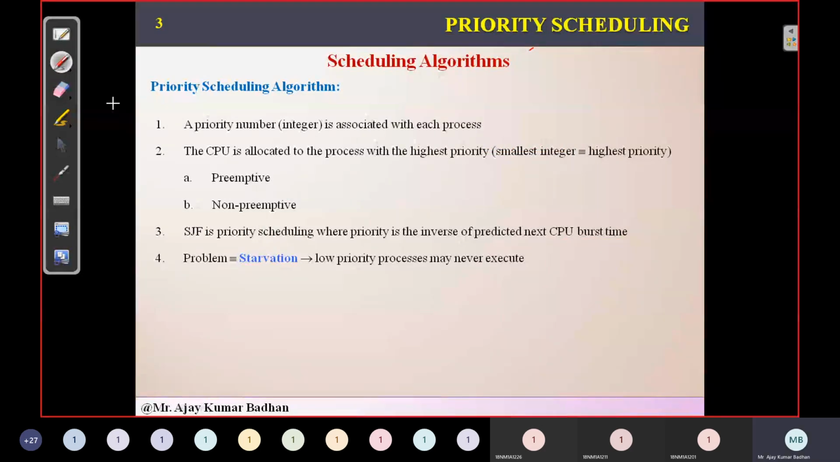But there exists some problem related to this particular scheduling algorithm. That is what we call starvation. What do we mean by starvation here? Let us suppose a stream of high priority processes are coming and getting executed. We have a bulk of processes, all having the highest priorities, and these are getting executed. Then what about the low priority process? He's not getting a chance to get executed. He's not getting the CPU so that he can complete his task. That's what we call starvation here.